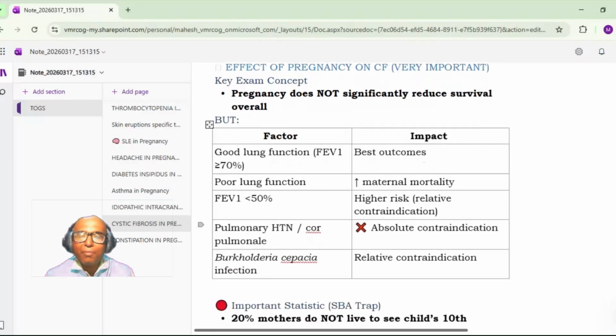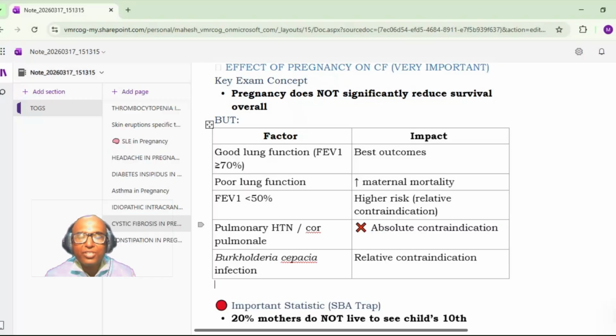Okay, so basically which factors are important? There should be good lung function. When we talk about good lung function, it means FEV1 is more than or equal to 70%, and the outcome is best. So pulmonary function tests are going to be very important. FEV1 should be more than or equal to 70% for the best outcome.